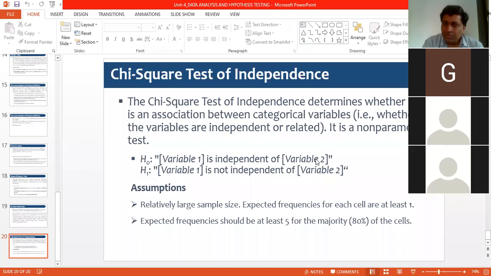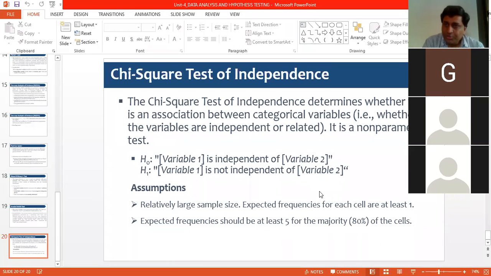Or in other words, you can state this as there is no association of variable 1 with variable 2. Or you can simply say that variable 1, which is say gender, is independent of habit, or habit is independent of gender. In the alternative hypothesis, variable 1 is not independent of variable 2, which means there is some association.